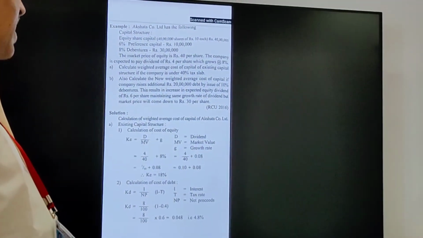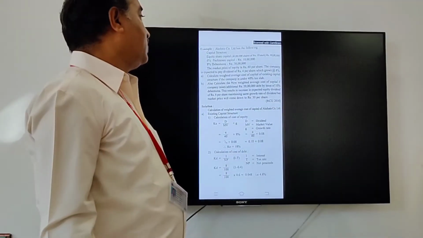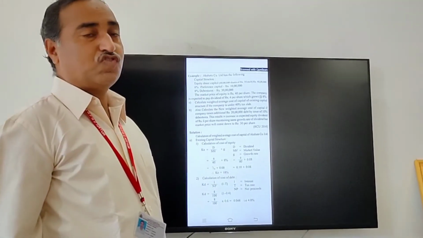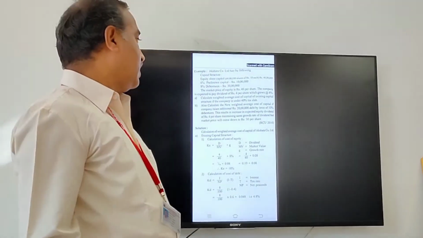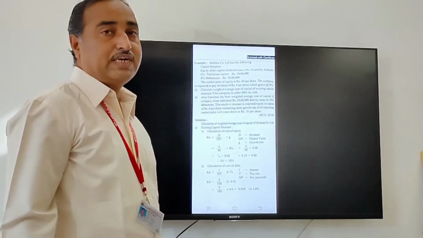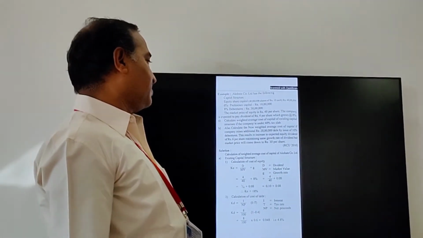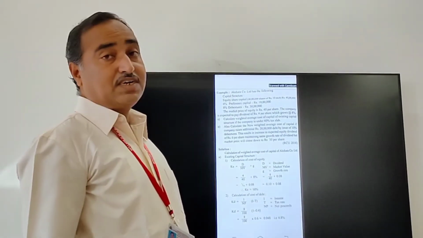The company is expected to pay dividend of rupees 4 per share, which grows at the rate of 8%. Here, first one, A: calculate weighted average cost of capital of the existing capital structure if the company is under 40% tax slab.